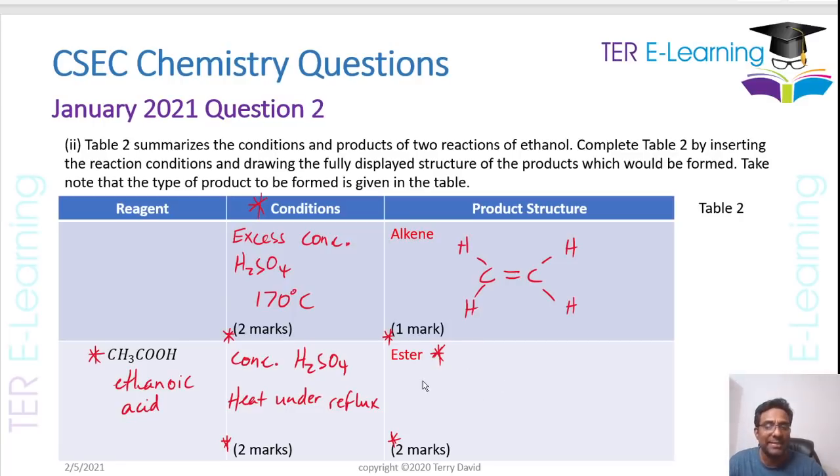Now, the next thing they want here for 2 marks is to draw the ester. You need to be careful when you're drawing these esters, right? Typically what I tell my students to do is to draw the acid part first. So we'll draw our acid, which is ethanoic acid, and that looks like this.